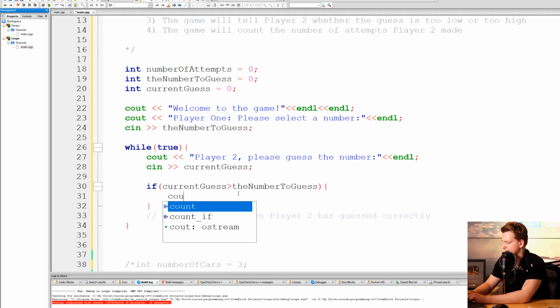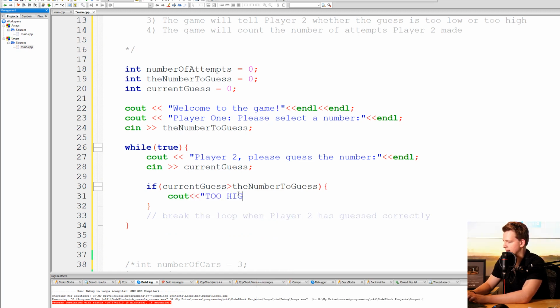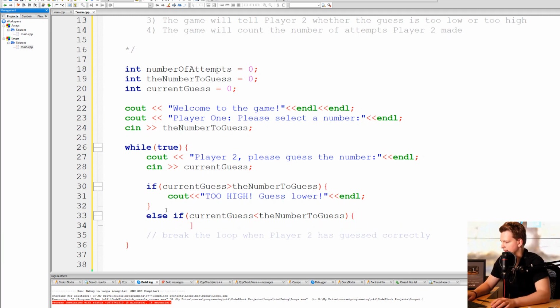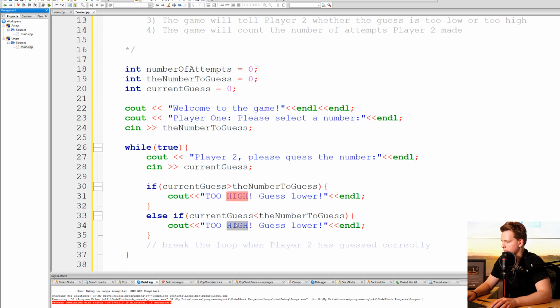then we write cout too high, guess lower, like this. Else if current guess is less than the number to guess, then we write too low, guess higher.